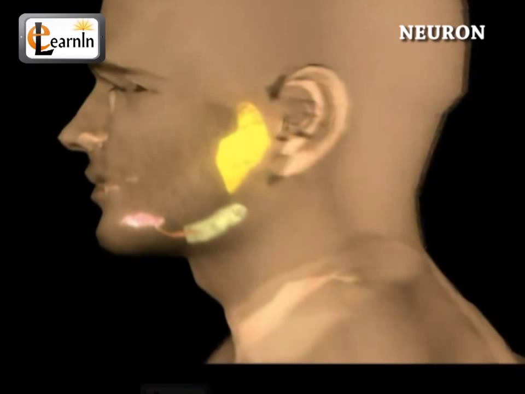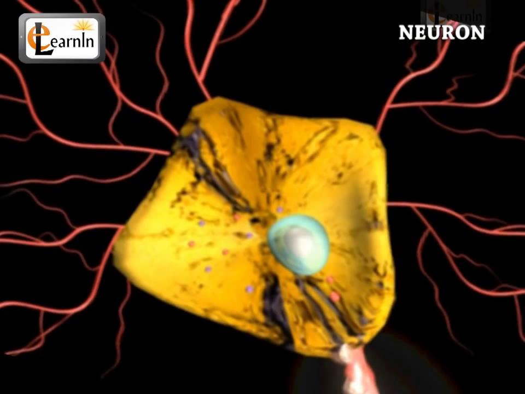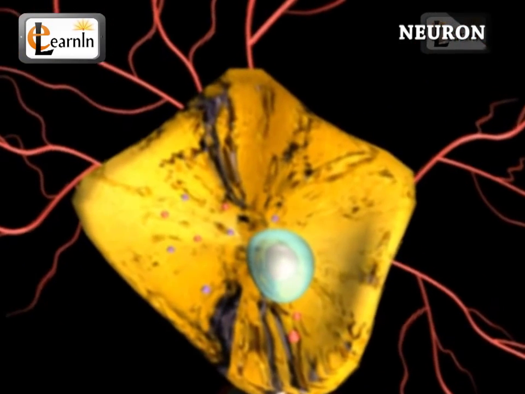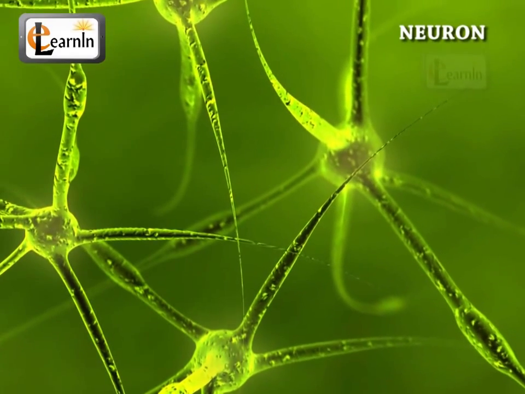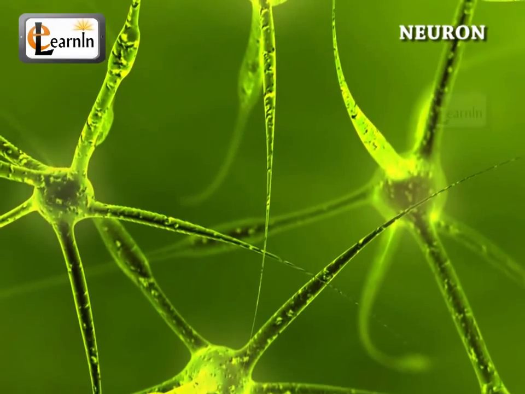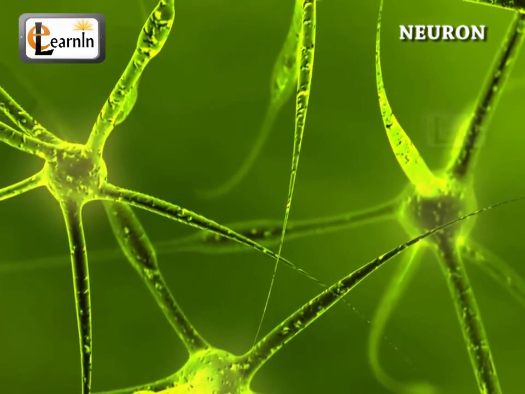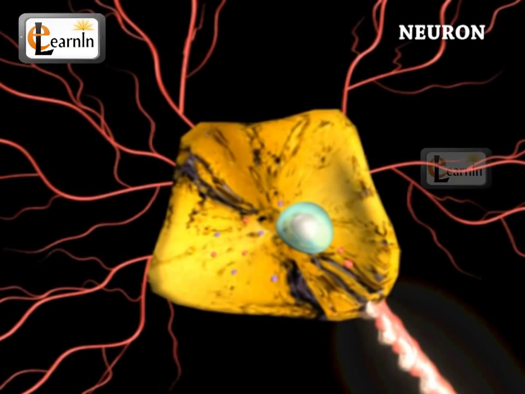A typical neuron has a soma in its center, which contains the nucleus of the cell, and hence this is where the protein synthesis occurs. The neural function is based on the synaptic signaling, the pathway that helps in the transmission of signals, a process which is partly electrical and partly chemical. The electrical aspect depends on the property of the neuron's membrane.